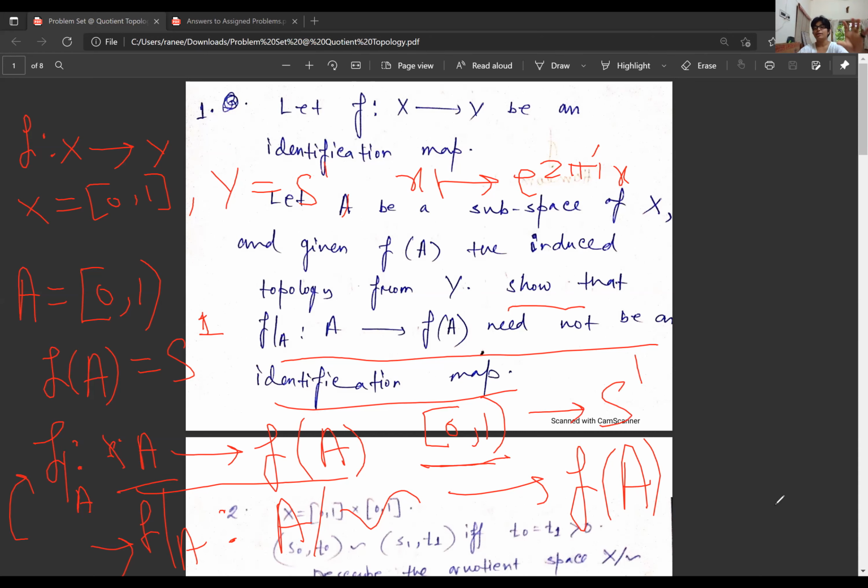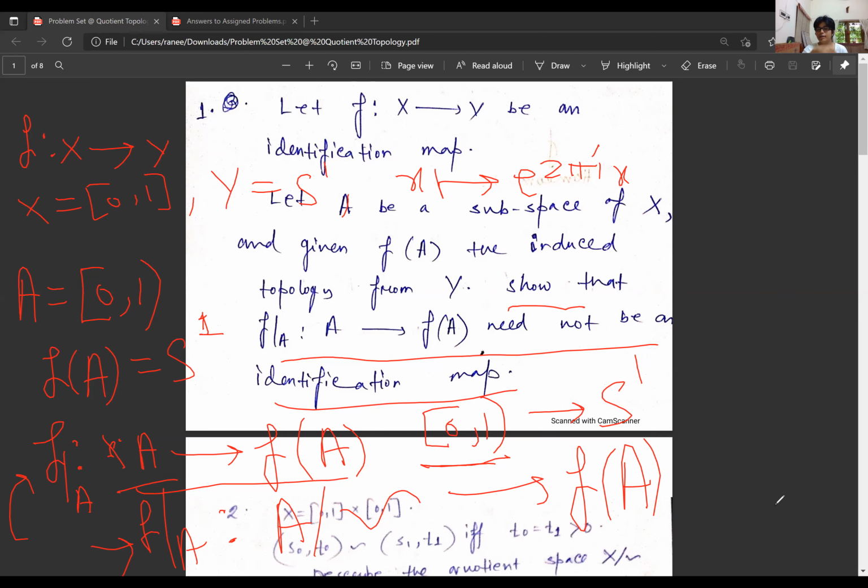That's what follows if I assume by contradiction that this map restricted on A is a quotient map, then it will become a homeomorphism. It means [0,1) and S1 are homeomorphic. But they can't be homeomorphic.